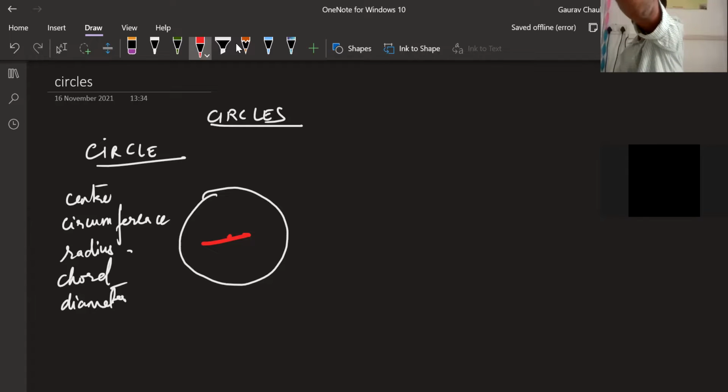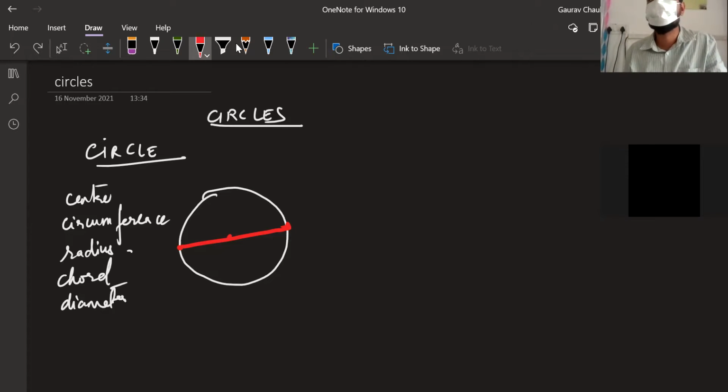Put a word there. Chord. Correct. A chord passing through the center. So this is a chord, and it is passing through the center. Then what did it become? Diameter. Okay with that? So that's the diameter. It also happens to be the longest chord.